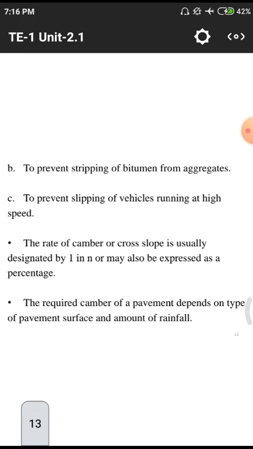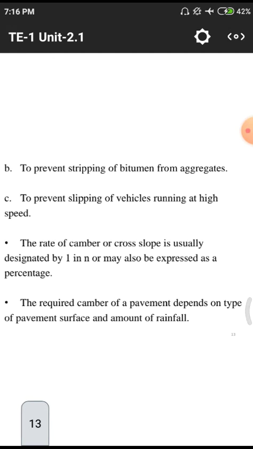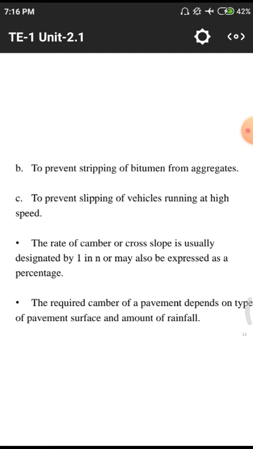The second point is to prevent the stripping of bitumen from aggregates. In the previous class also we discussed this stripping. Bitumen is a petroleum waste, and it will react with a few amounts of water. Not the entire water reacts with petroleum, only a small amount.